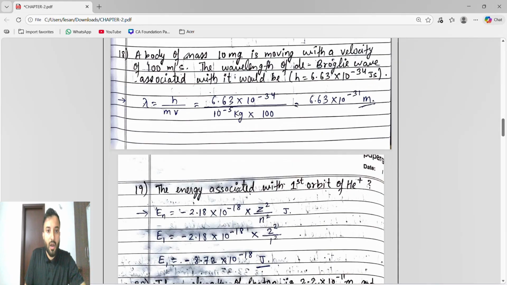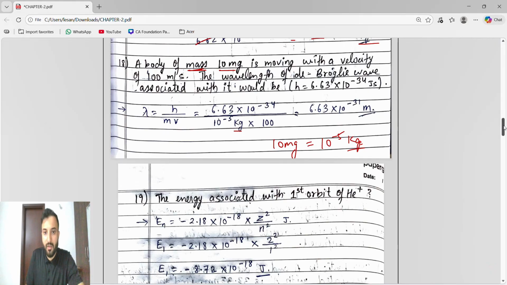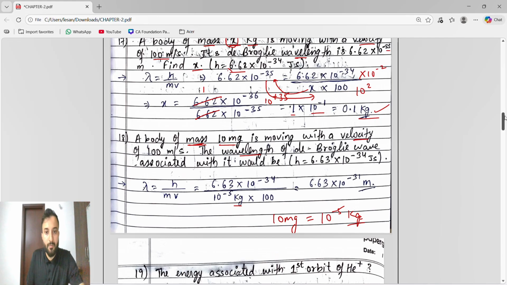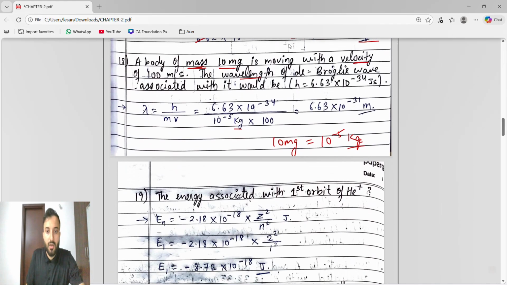Now, a body of mass, again mass is given as 10 mg, but we have to convert the mass into kg. So 10 mg is nothing but 10 to the power of minus 5 kg. The body of mass is moving with the velocity given, 100 meter per second. The de Broglie wavelength we have to find. Which formula we have to use? In the previous question we had to find the mass, here we have to find the de Broglie wavelength.